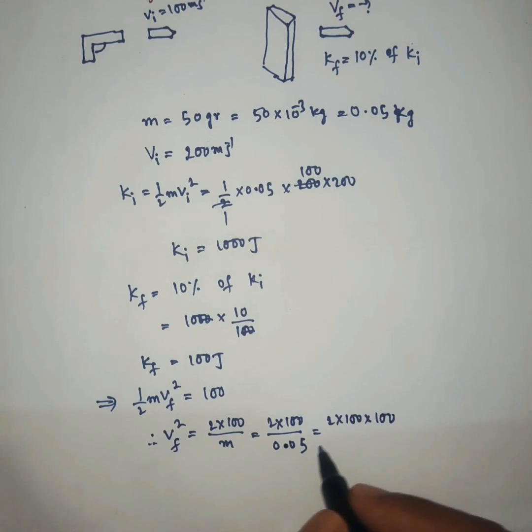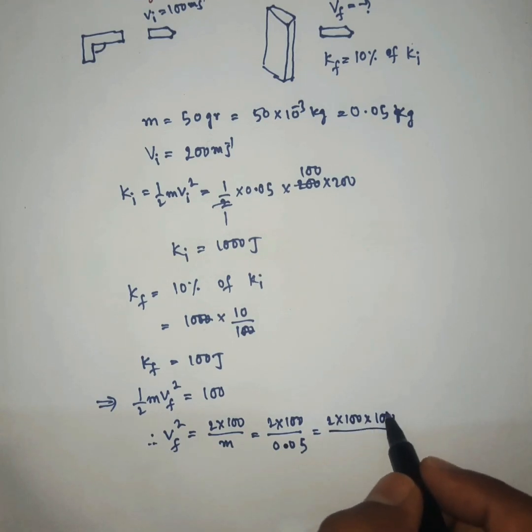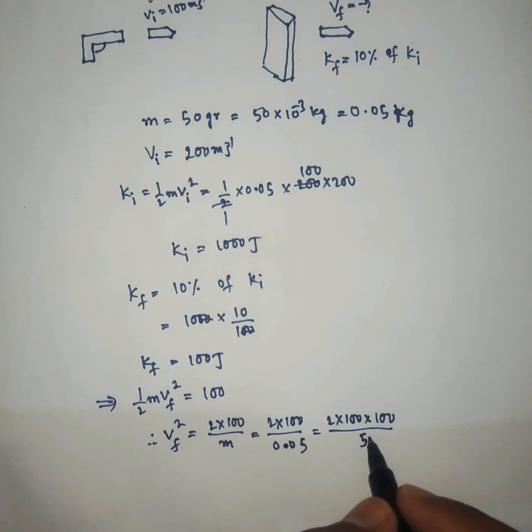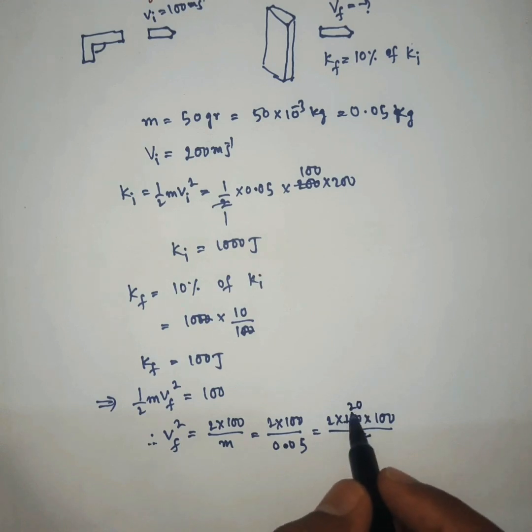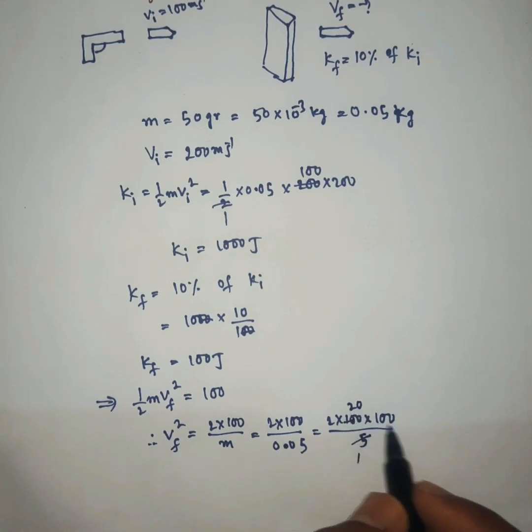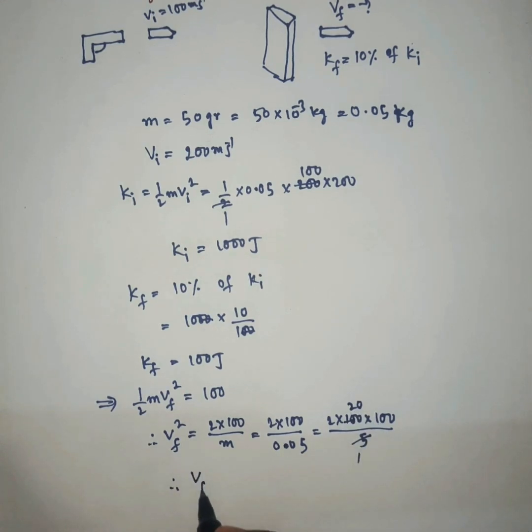If we remove the decimal, it is 100 by 5 times 2 times 100. 5 ones are 5, 5 twos are 10, so 20, then 4 into 1000 is 4000. So vf square is equal to 4000.